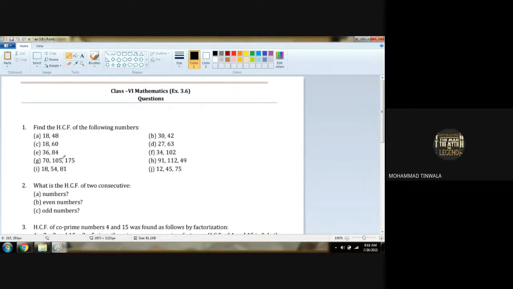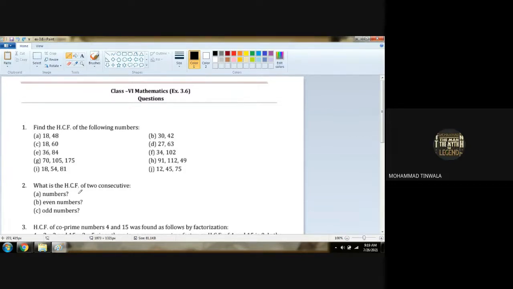Do you want me to solve any of these, A to J, in the class? Girls, do you find any number that should be solved in the class, any number out of this question 1? No. Okay.